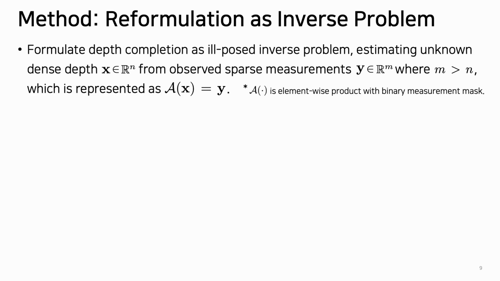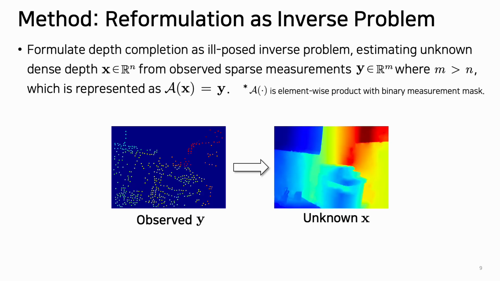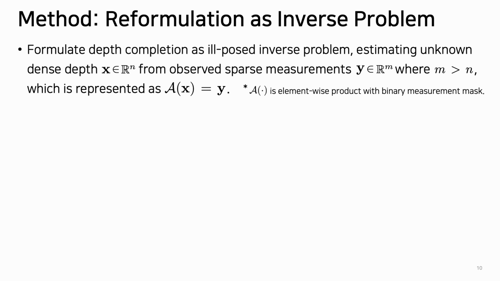To leverage this prior for alignment, we formulate depth completion as an inverse problem, where the goal is to reconstruct unknown dense depth x from observed sparse depth measurements y. In mathematical terms, it is written as Ax = y, where A is a forward measurement operator. Solving this inverse problem involves estimating the posterior probability p(x|y). In other words, estimate unknown x from measurements y. This posterior can be decomposed into likelihood and prior terms by Bayes' rule.